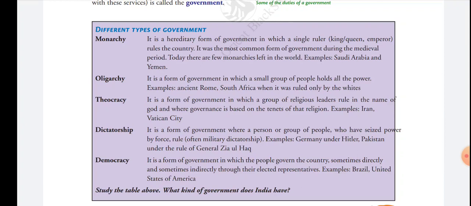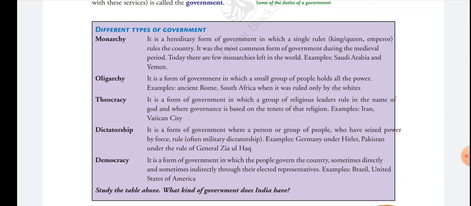Sometimes it is direct democracy and sometimes indirect democracy. So in democracy, the people elect their representatives to govern the country, and that government makes the rules and policies for the welfare of the people. This is known as democracy.